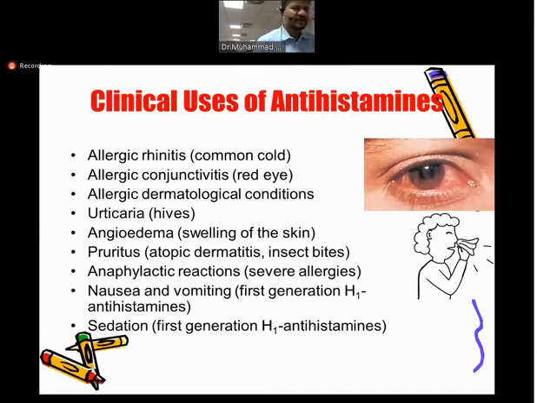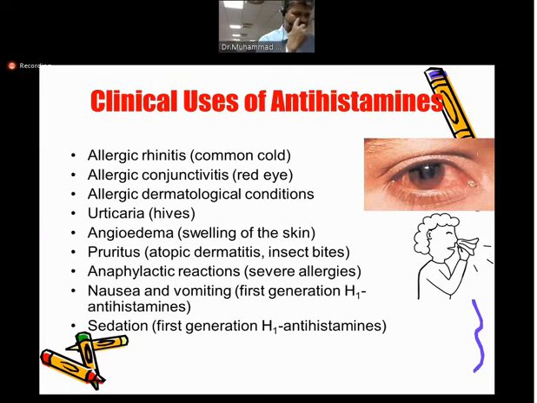Then the main part is the clinical use. I again told you that they are the main drugs used for allergic conditions like allergic rhinitis, very commonly known as common cold. So what happens in the common cold? There is vasodilation of the nasal vessels, and this vasodilation causes the leakage of inflammatory molecules. So the common cold is basically due to vasodilation of the nasal vessels. The antihistamine H1 blocker causes vasoconstriction of the nasal vessels, and this is how the common cold is treated.